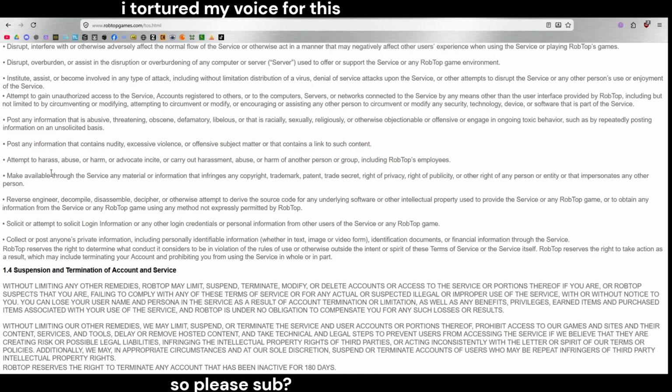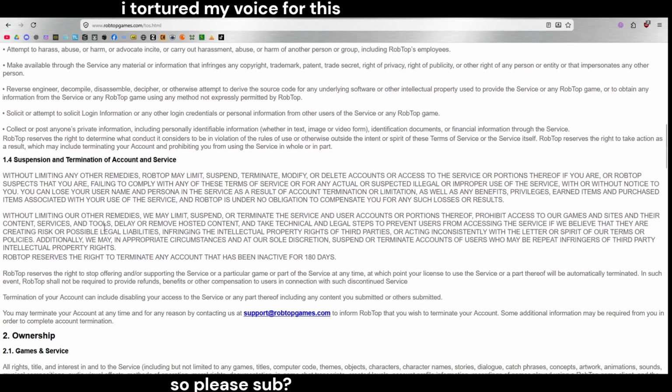RobTop reserves the right to determine what conduct it considers to be in violation of the rules of use or otherwise outside the intent or spirit of these terms of service or the service itself. RobTop reserves the right to take action as a result, which may include terminating your account and prohibiting you from using the service in whole or in part. 1.4. Suspension and termination of account and service. Without limiting any other remedies, RobTop may limit, suspend, terminate, modify, and delete accounts or access to the service or portions thereof if you are, or RobTop suspects that you are, failing to comply with any of these terms of service, or for any actual or suspected illegal or improper use of the service, with or without notice to you.